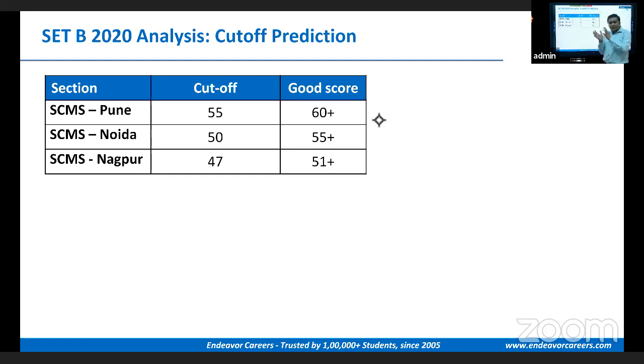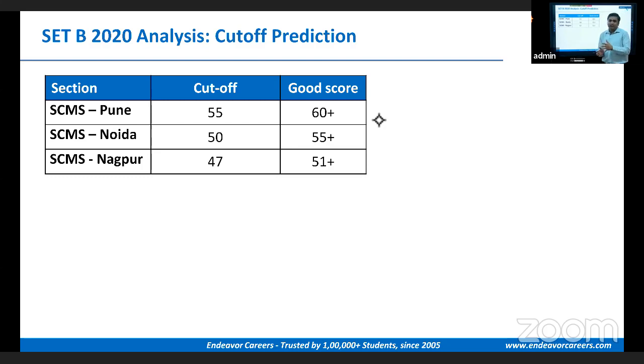Let's say they consider 50% marks from the written test. The person scoring 60 rather than 55 will have an added advantage of 2.5 marks at the beginning when sitting for the interview. Hence, scoring more marks would help a student convert this Symbiosis call.